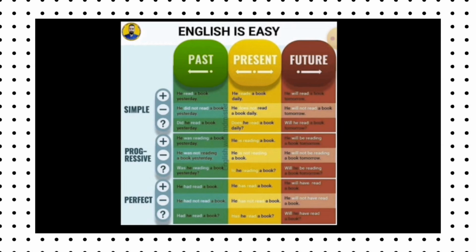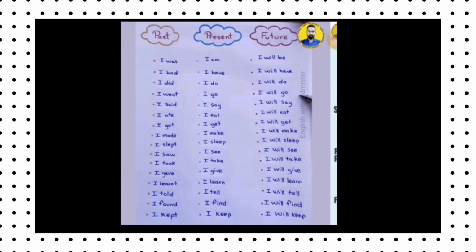So to know each rule, I will prepare another video on tense rules following the grammar rules. So don't worry, from this page you can get each type of tense with its example. You can try to add other examples from your mind by following these examples.